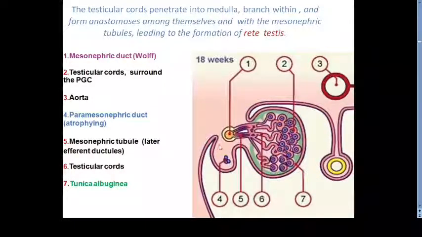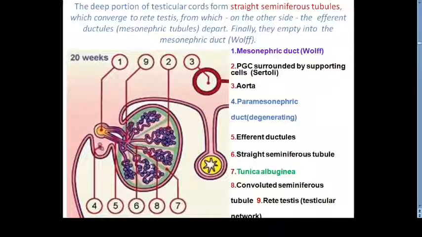Clear? Because mesonephroid kidney भी अब degenerate होनी शुरू हो जाती है at the end of 8th week of intrauterine life. So again here you can appreciate the deep portion forms the straight tubules. Here you have the straight tubules, and these are the convoluted tubules, and here we have the rete testis.